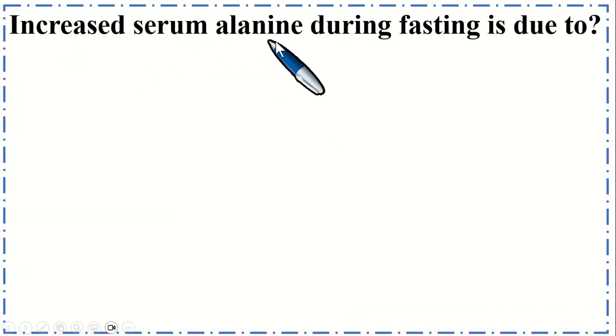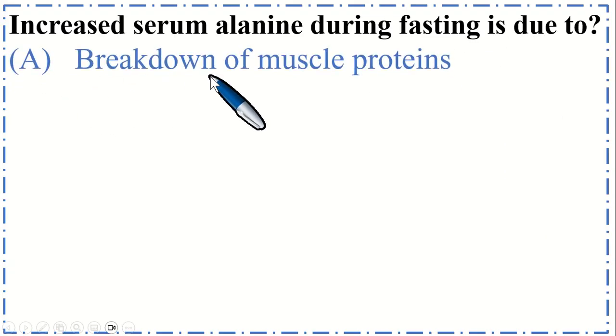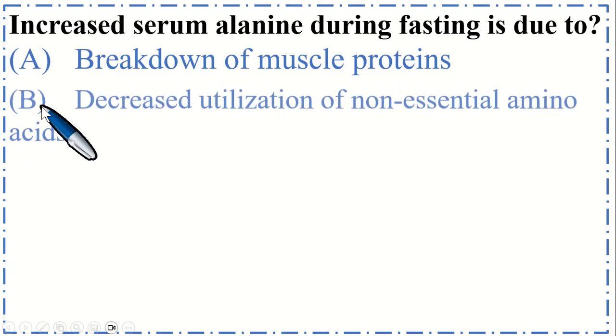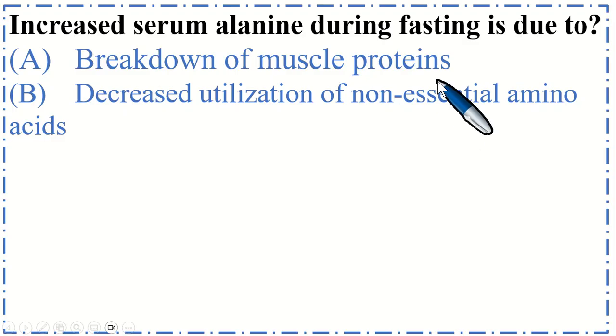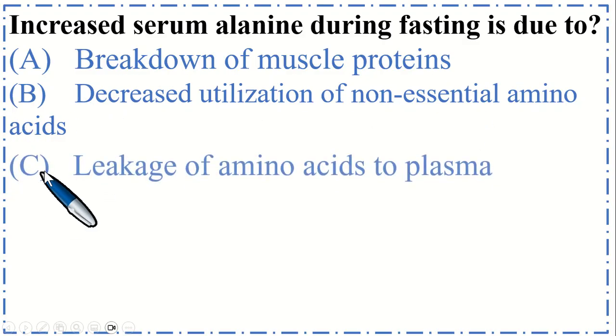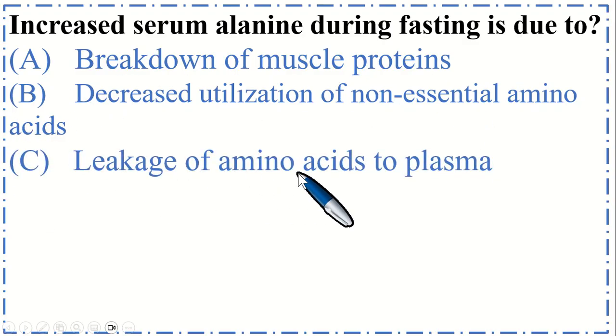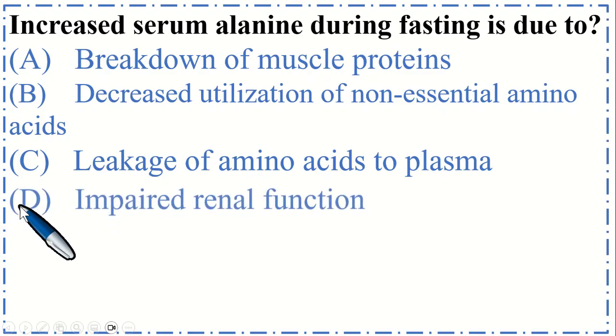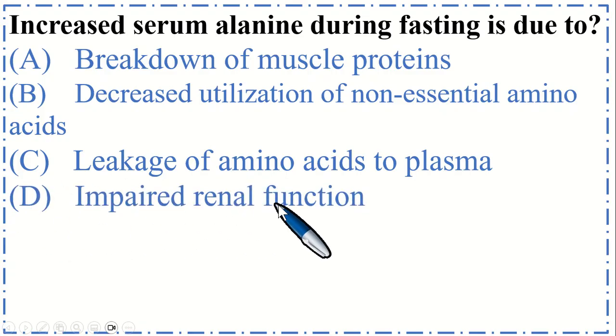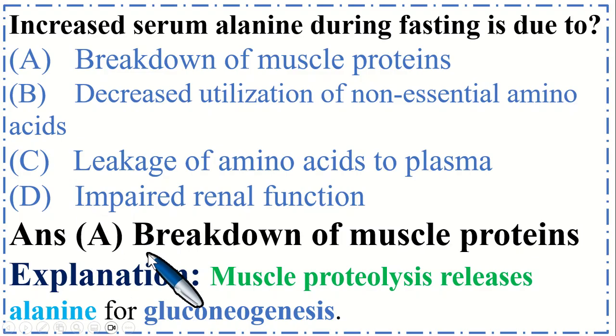Increased serum alanine during fasting is due to option A, breakdown of muscle proteins, B, decreased utilization of non-essential amino acids, C, leakage of amino acids to plasma, and option D, impaired renal function. So the correct option is A, breakdown of muscle proteins. Muscle proteolysis releases alanine for gluconeogenesis.